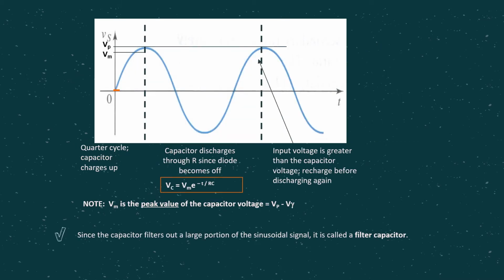As you can see from this output waveform, the blue color line here is actually the Vs value. Then let's have a look at the orange color line here. For the first quarter, as we have discussed before, we are going to get V naught, which equals Vs minus V gamma. So that's why, as you can see here, the orange color line is reduced by how much? By V gamma.